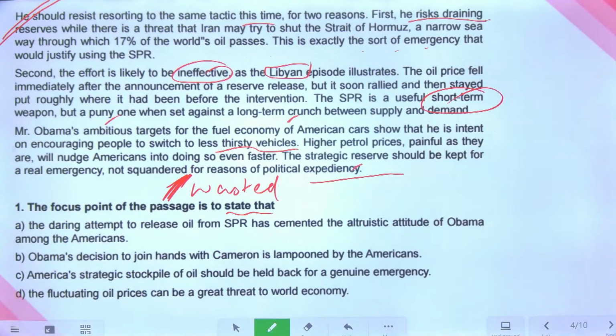Chaliye, we have done the analysis. Now let's start. Okay, Sia, are you AIM 99 percentile?